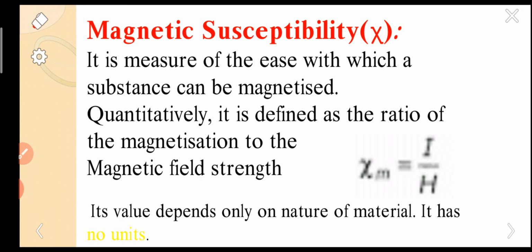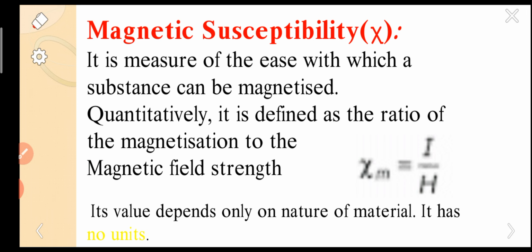Simply, as we apply the magnetic field on a specimen, it gets magnetized. So we are taking a simple ratio here, that is the ratio of intensity of magnetization to intensity of magnetizing field. That is the quantity which represents the magnetic susceptibility.